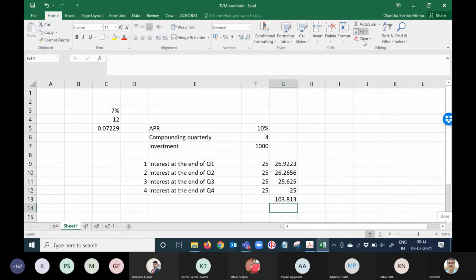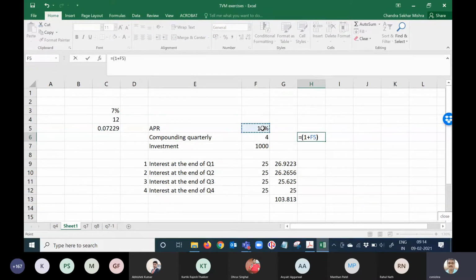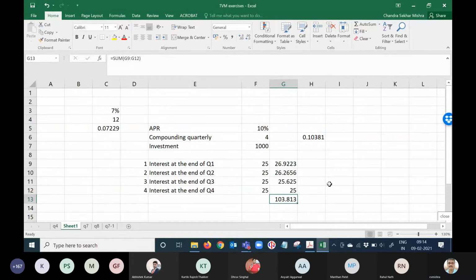Okay. Now tell me, what is the effective rate? 10.38. 1 plus, if you do it our own way, divided by 4 to the power how much? 4, na? Yes, sir. It comes to 10.381%. So 10.381% is also 10.381%. That is the explanation of compounding. Okay, I hope I have clarified for everyone.